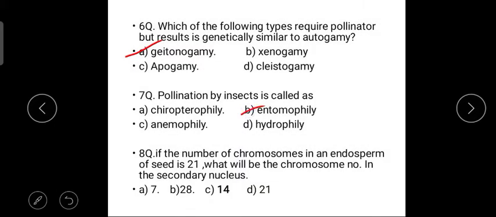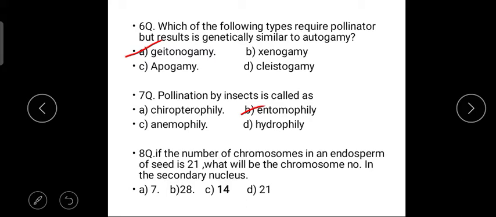Chiropterophily is nothing but pollination which takes place with the help of the bats. Anemophily is pollination which takes place with the help of the wind. Hydrophily is pollination which takes place with the help of the water. So the question asked is pollination by insect is called. So it is option B, entomophily.